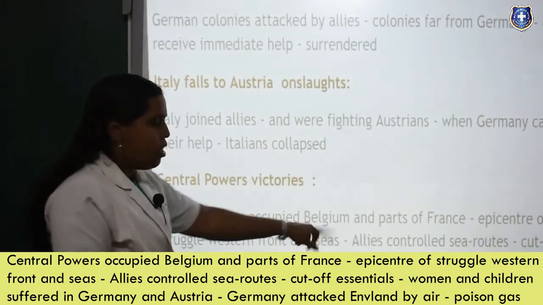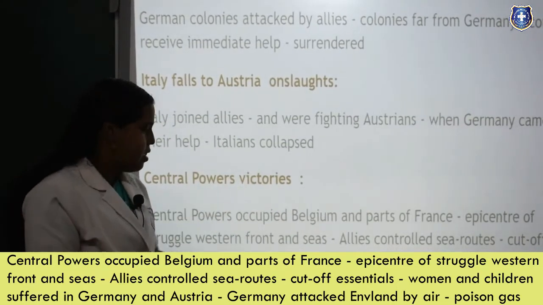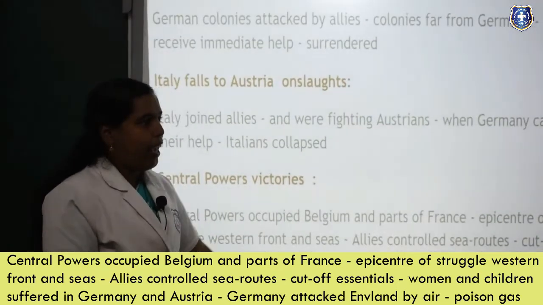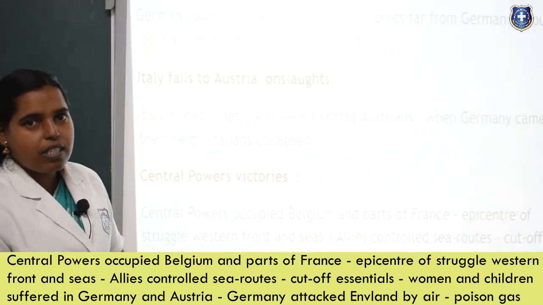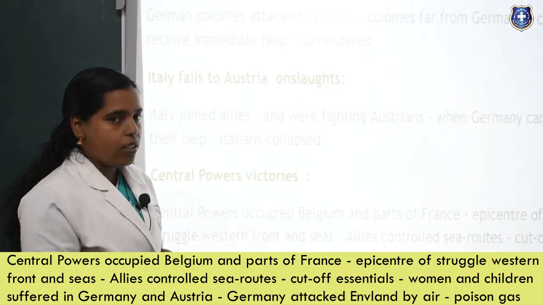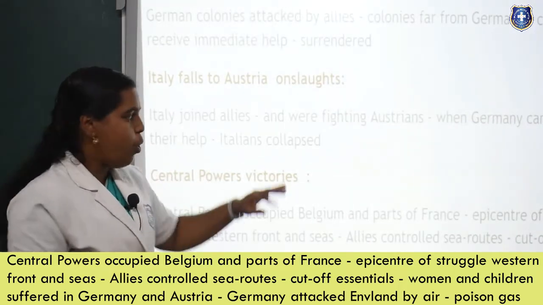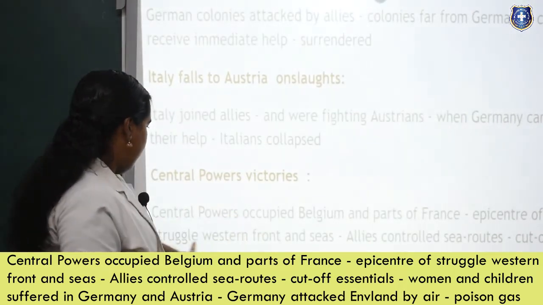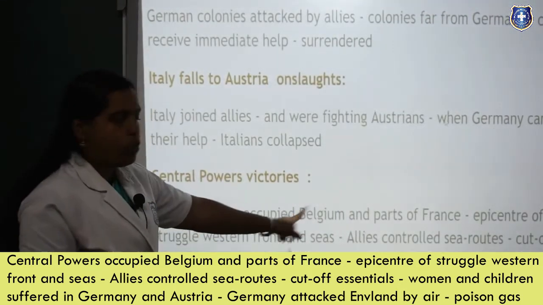And finally, Germany got angry, and they attacked England by air. They are using poisonous gases and all. So Germany started attacking in return. The France and the Allies were controlling the sea routes.